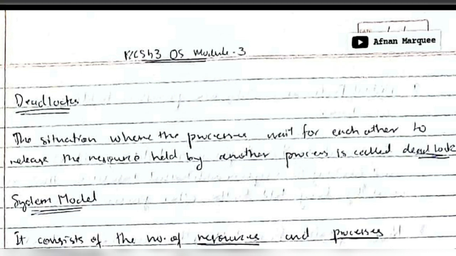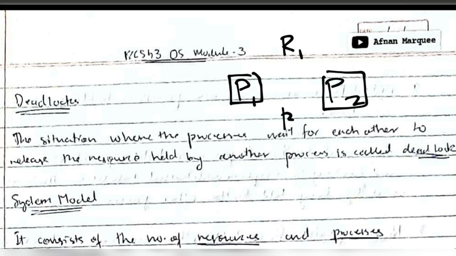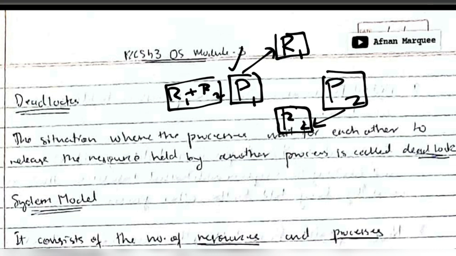Let's see one example for that. Suppose that there is a process P1 and another process P2. Okay, these are the two processes, and we have a resource R1 and another resource R2. Okay, resource means any variable or data. Now P1 is using R1 and P2 is using R2. To finish, P1 requires both R1 plus R2, then only P1's process will be over. Similarly P2 also requires R1 and R2. Okay, both the processes require both.